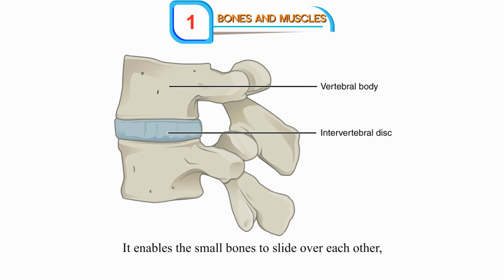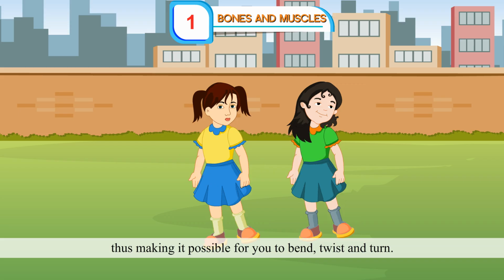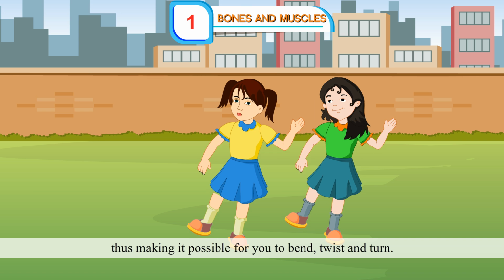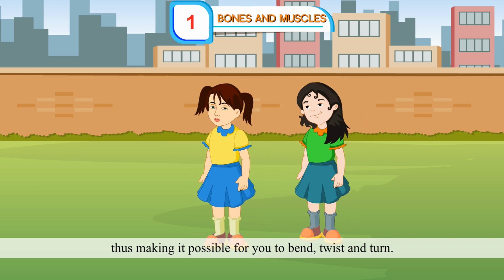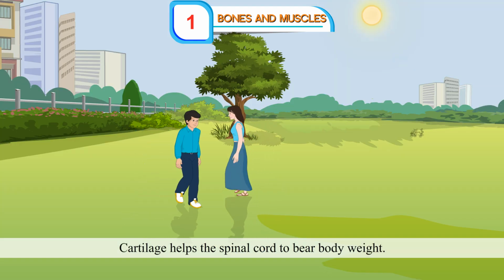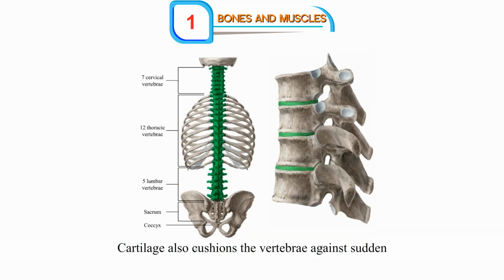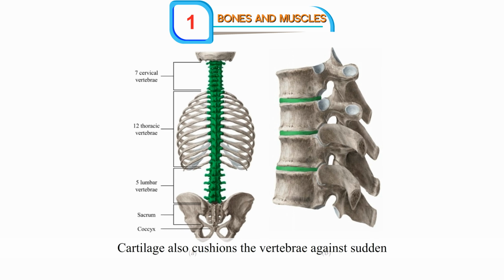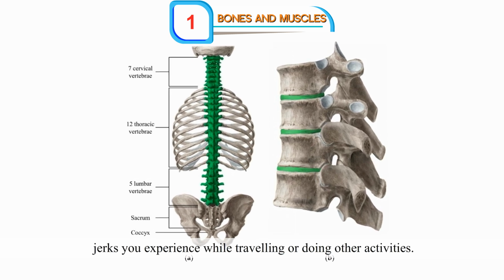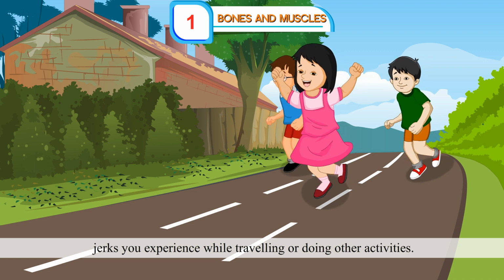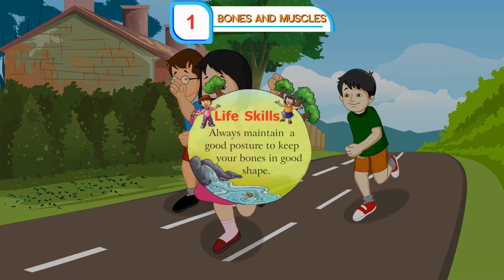It enables the small bones to slide over each other, thus making it possible for you to bend, twist, and turn. Cartilage helps the spinal cord to bear body weight. Cartilage also cushions the vertebrae against sudden jerks you experience while traveling or doing other activities.